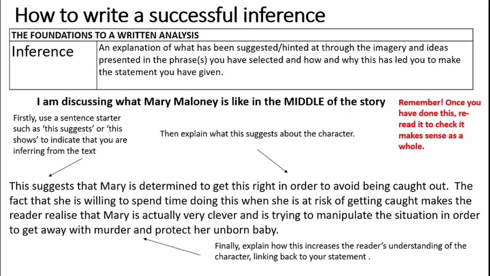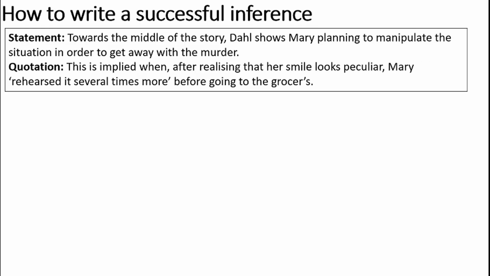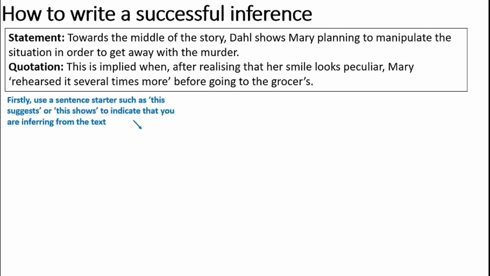Always remember to have a read through once you've written your sentence. So my statement: towards the middle of the story, Dahl shows Mary planning to manipulate the situation in order to get away with murder. Quotation: this is implied when, after realising that her smile looks peculiar, Mary rehearsed it several more times before going to the grocer's. So first I need a sentence starter, don't I? So this suggests that. There we go.